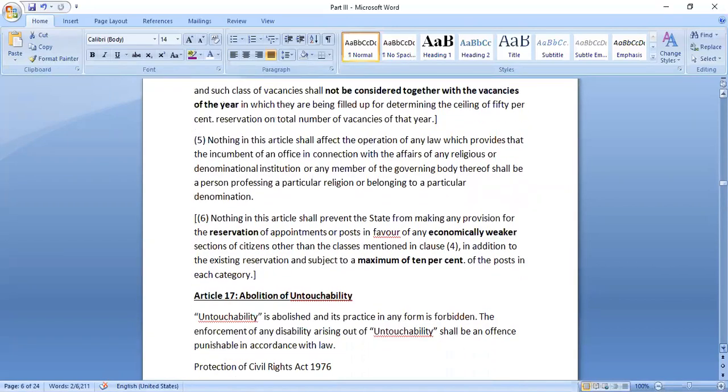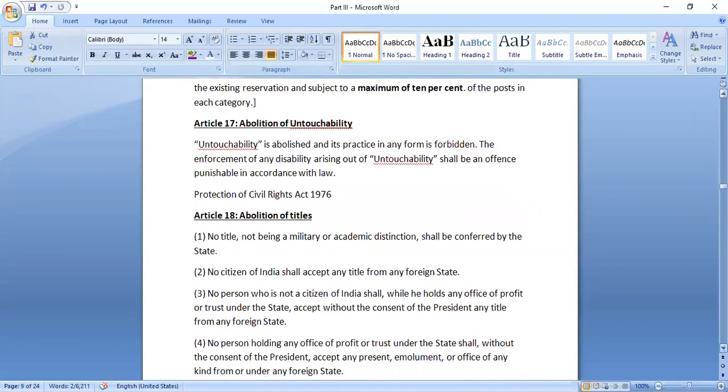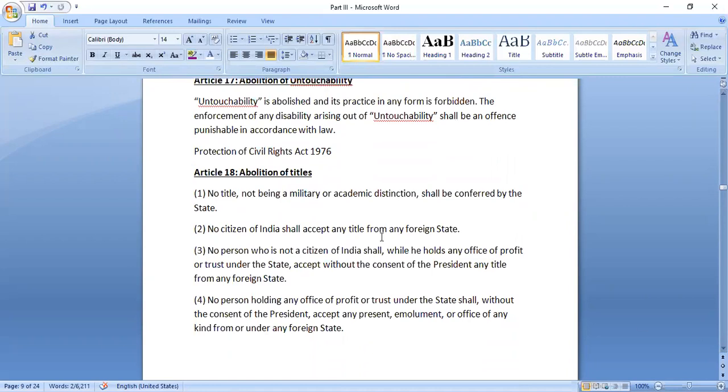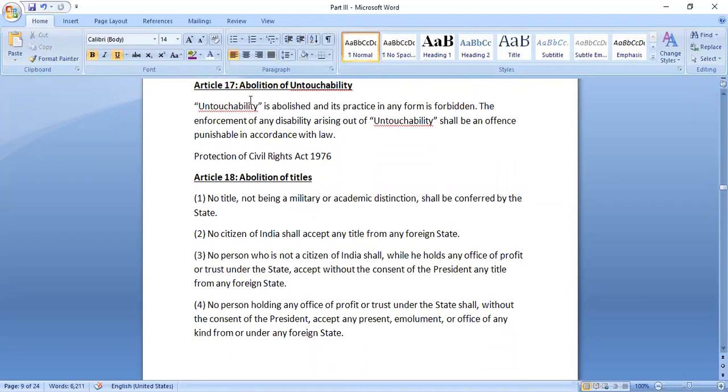Part 2. Before mentioning the fundamental rights, the Constitution specifically tells us who all are entitled to all these rights. Article 17 is regarding abolition of untouchability.